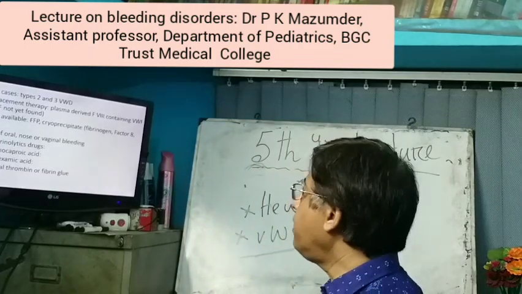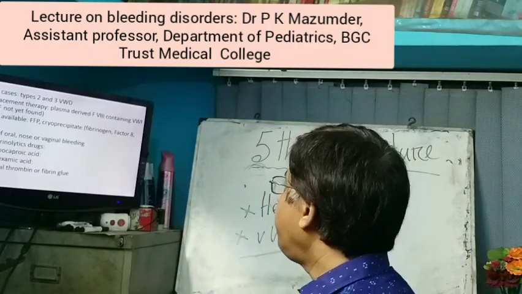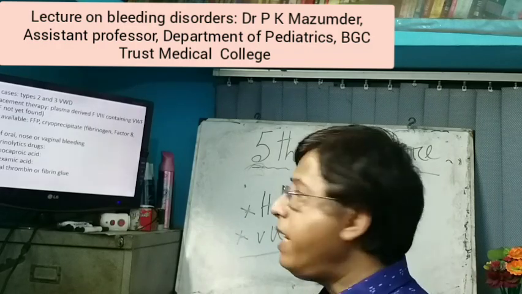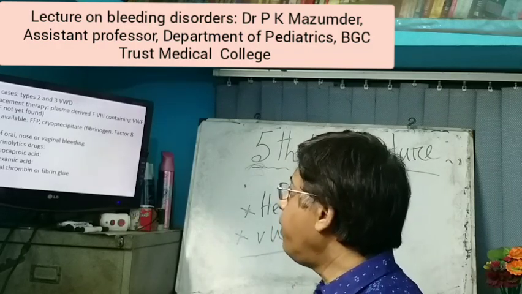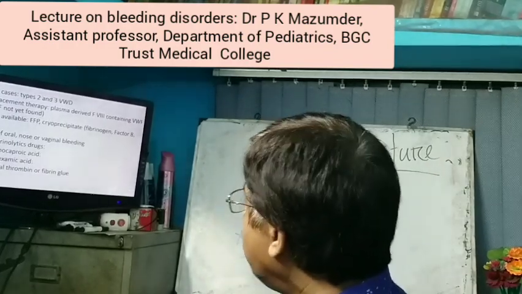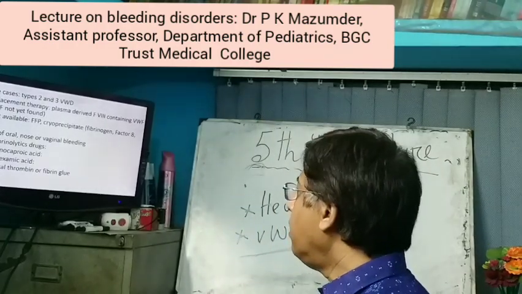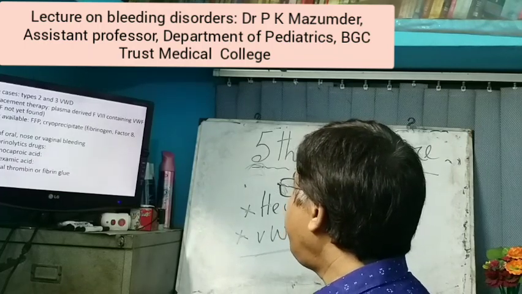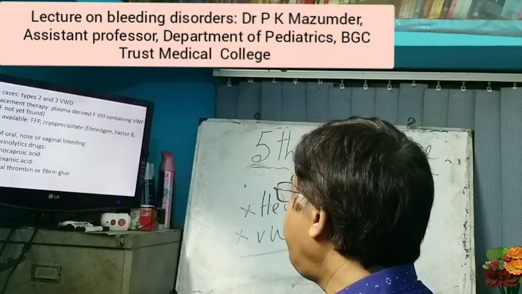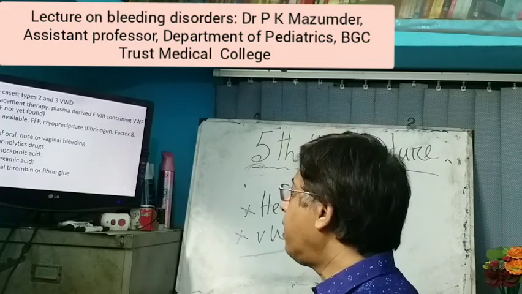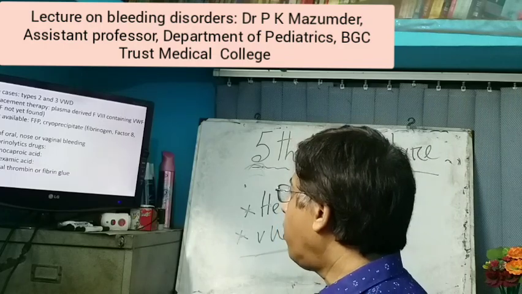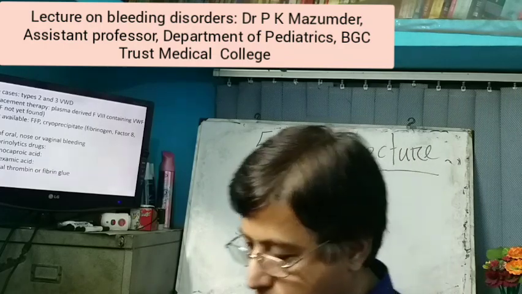Now severe cases in type 2 and type 3 von Willebrand disease: replacement therapy with plasma derived factor 8 containing von Willebrand factor, but it is not found yet. If not available, fresh frozen plasma or cryoprecipitate. And control of oral, nasal or vaginal bleeding by antifibrinolytic drugs, that is aminocaproic acid, tranexamic acid, topical thrombin or fibrin glue.